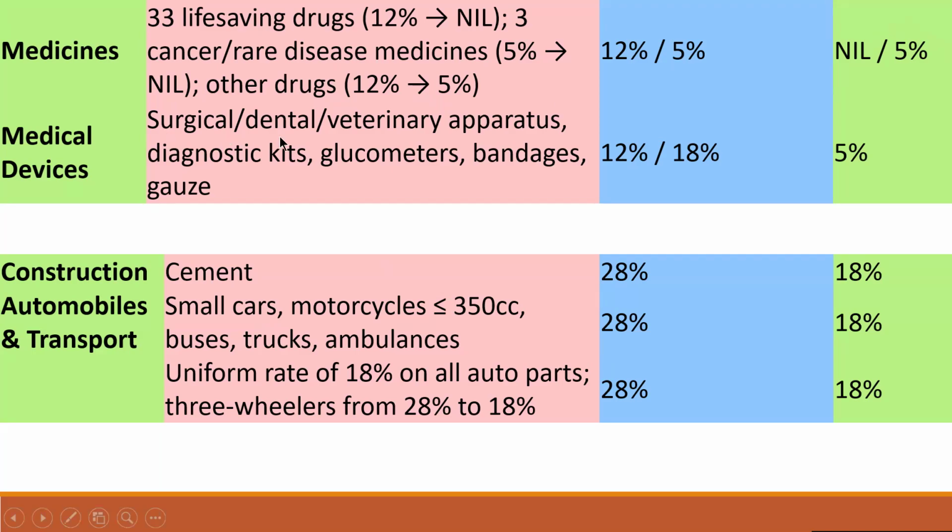Medical devices, surgical, dentistry, and veterinary apparatus, diagnostic kits, glucometers, bandages, gauze: previously it was 12% or 18%. Now it is reduced to a revised rate of 5%.